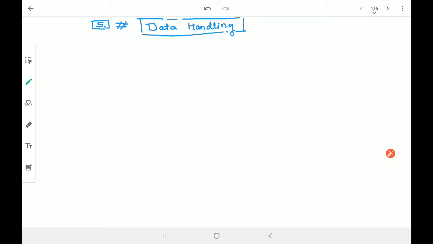That is the topic data handling. In this session we are going to work on what is data handling and some sort of revision of your data handling concept of your previous year. So before we start the topic, let us first of all understand what you exactly mean by data handling. Data handling is a part of statistics which works on numerical information. Basically, it works on numerical information.